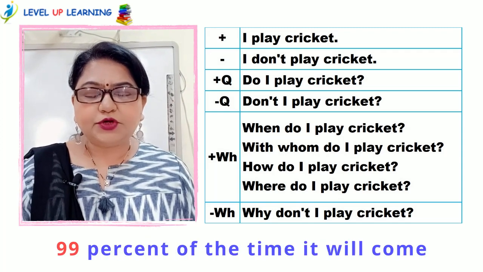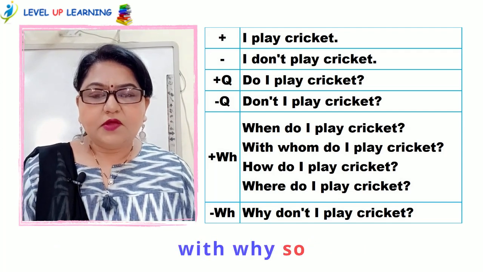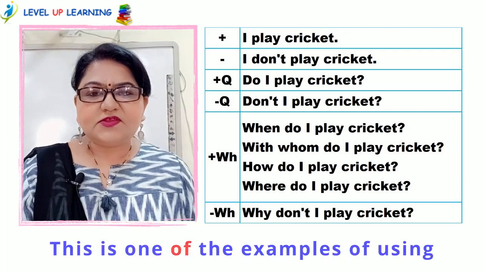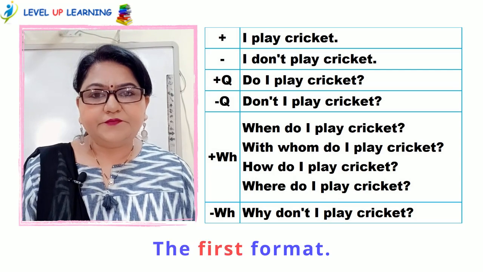And negative question 2, 99% of the time it will come with why. So why don't I play cricket? This is one of the examples of using I, we, you, they, the first format.